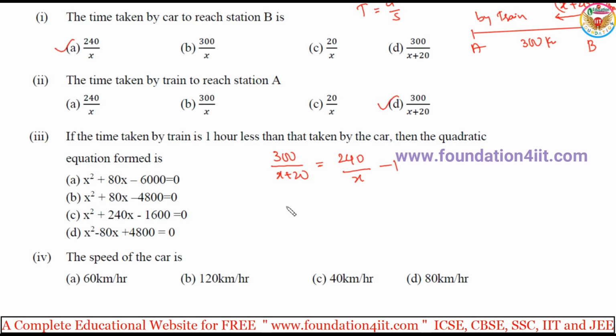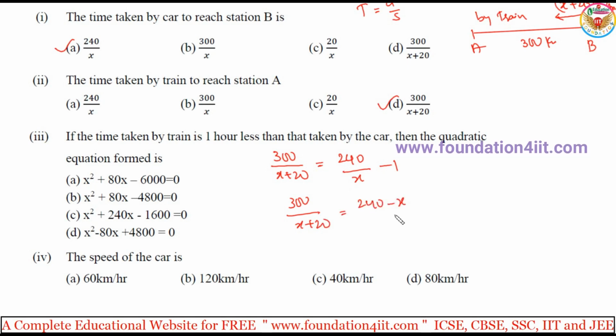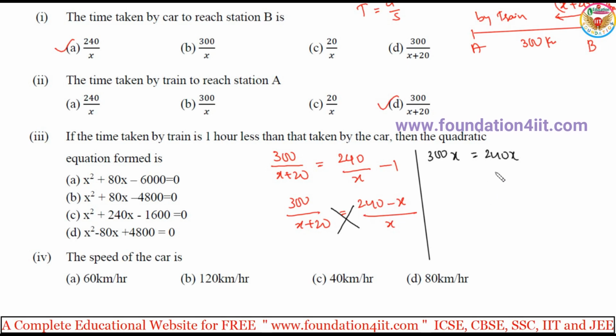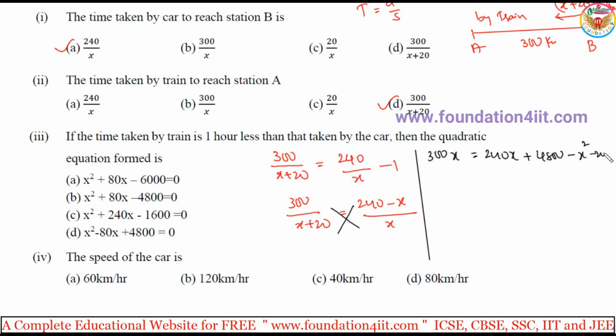Just simplify, and you will get the quadratic equation. So here 300 by x plus 20 is equal to 240 minus x by x. Do cross multiplication. Okay, if you do cross multiplication, 300 into x is 300x, equal to x plus 20 into 240 minus x. If you multiply, 240x, 240 into both, again minus x into both. So finally 240 into 20 is plus 4800, minus x into x is x square, and minus 20 into x is 20x.